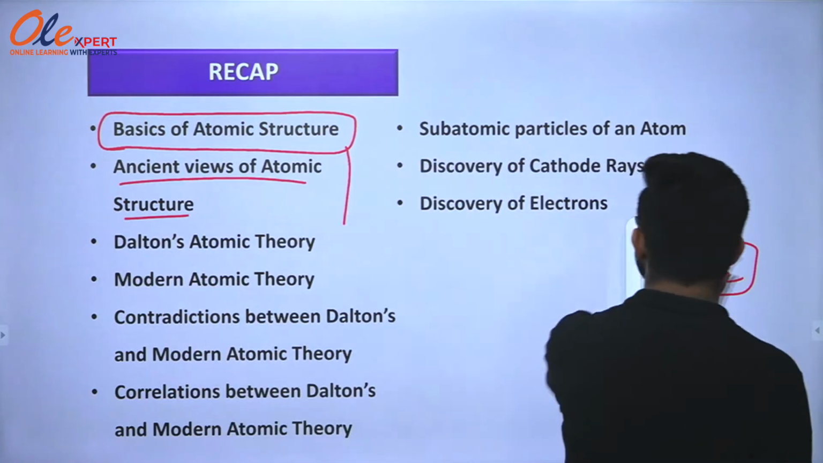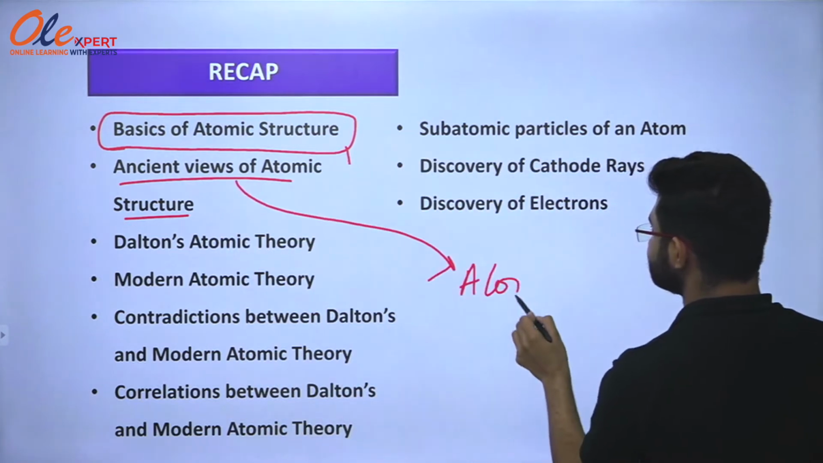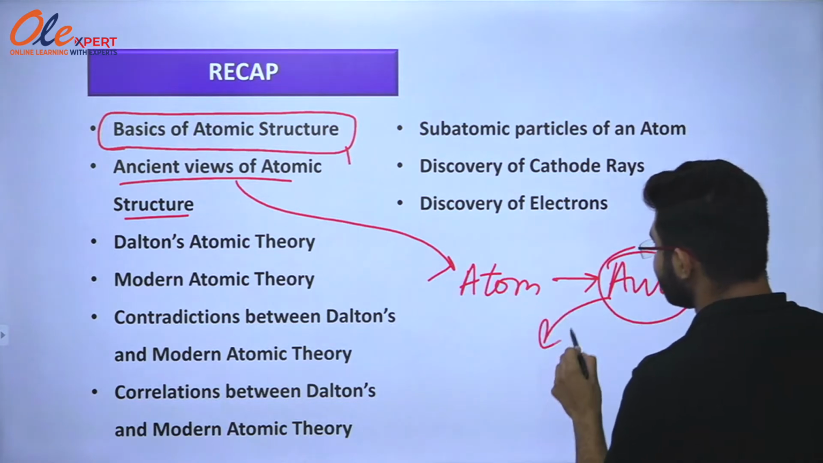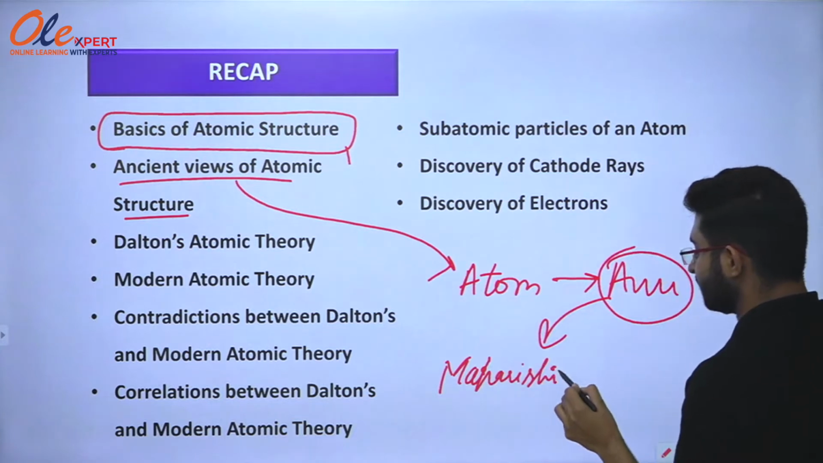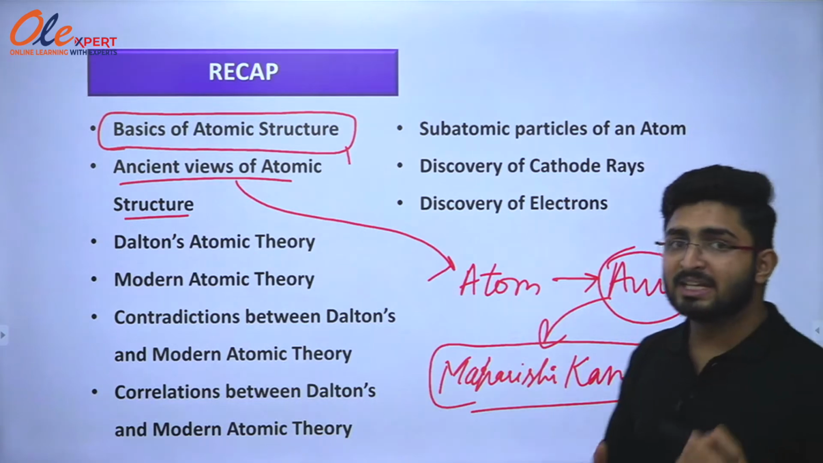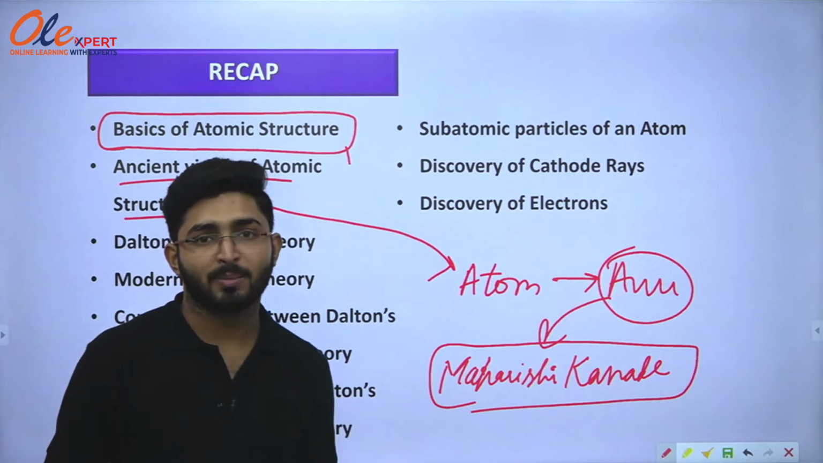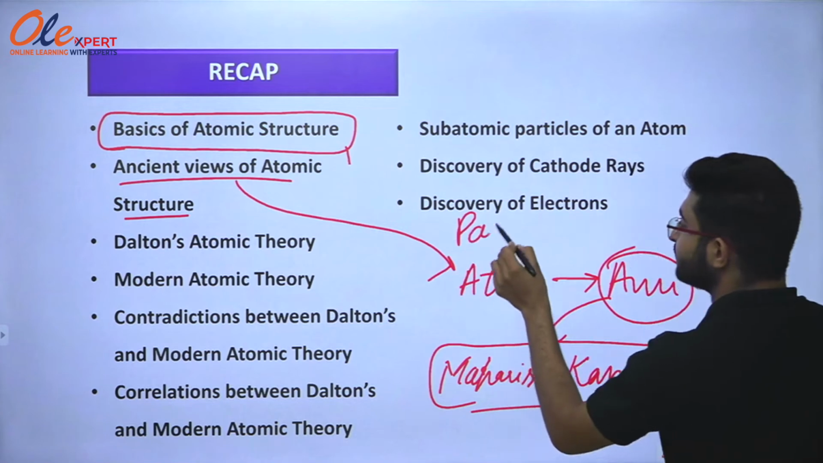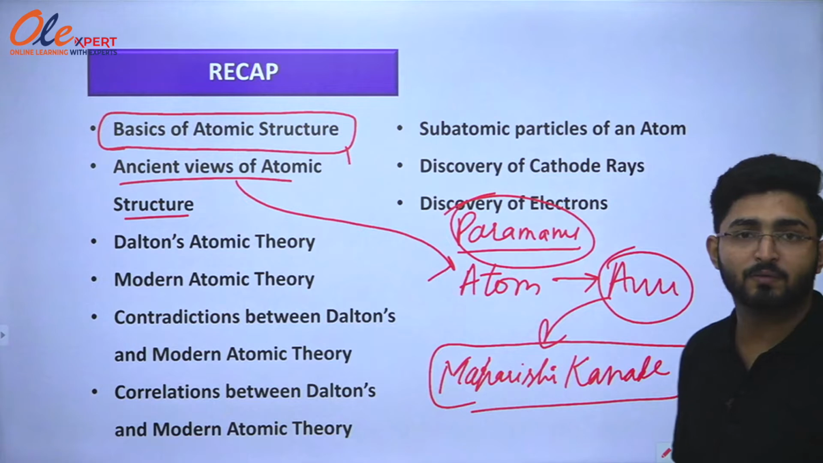Ancient views of atomic structure. What were the ancient views? The ancient views were that atom is known as Anu, and this was stated by Maharshi Kannad. He stated that the very tiny particle of any matter is known as Anu, and this Anu is made up of more subatomic particles that were known as Parmanu. So these were the ancient views of atomic structure.